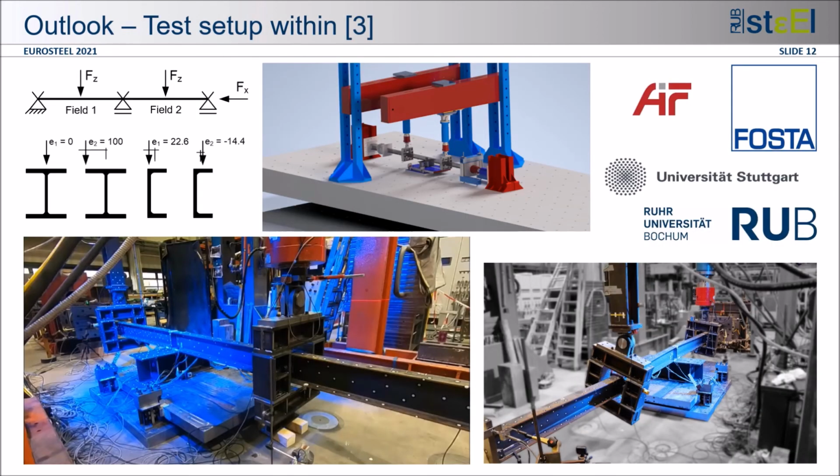Finally, I would like to give a brief outlook on my current research that is related to this topic. In the first part of my presentation, I already talked about the residual stress measurements that we have carried out as part of a research project that we are working on together with the University of Stuttgart.